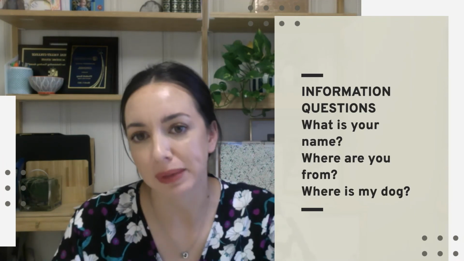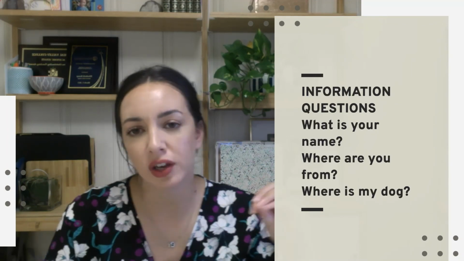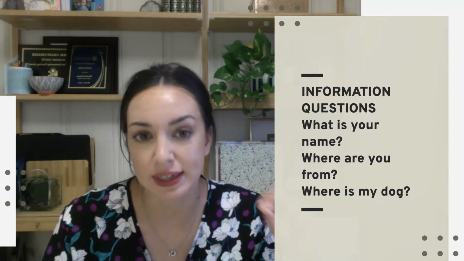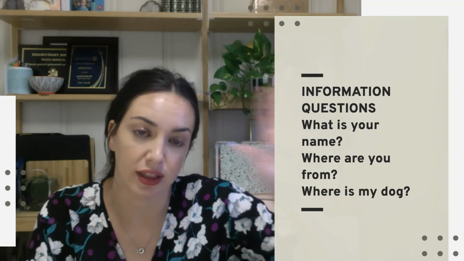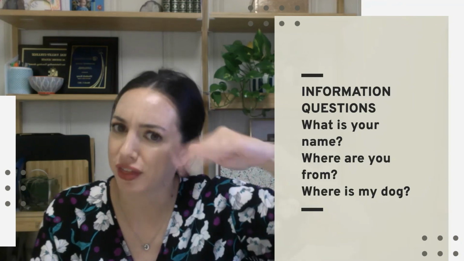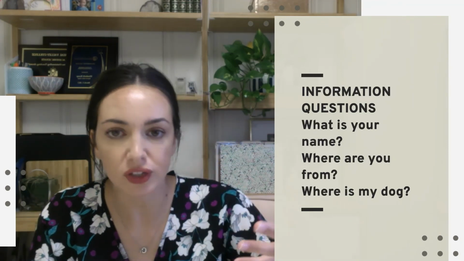What is your name? I'm starting with my question word, what? Then I have my verb, is. Then I have your name. And here, I know that I want to use is because your name is my subject. And your name is kind of a third person singular, right? I could say it. So I'm going to use is.